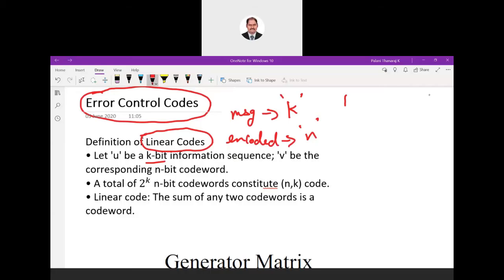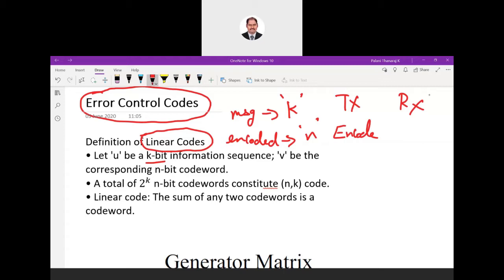Always understand, there are two important sides of a communication, transmitter and receiver. On the transmitter side, we have the message, and if you are doing error control, you are increasing the redundancy of your data to accommodate error, so what we do is we encode. Encoding is like, for the message, you are adding some additional bits so that it has that error detection property.